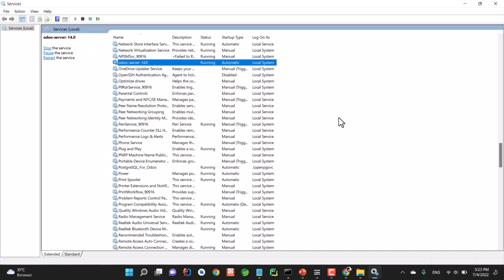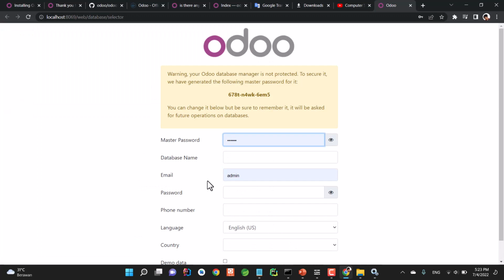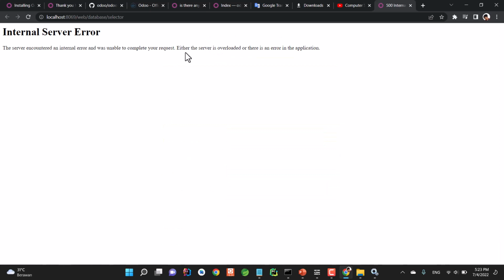And because the installation already came with PostgreSQL, if you search for PostgreSQL, here you can see PostgreSQL for Odoo. It is also running. So by default, when you start your computer, Odoo server and PostgreSQL for Odoo will run automatically. If you, for example, stop this and refresh the page again, you're not going to be able to do that.